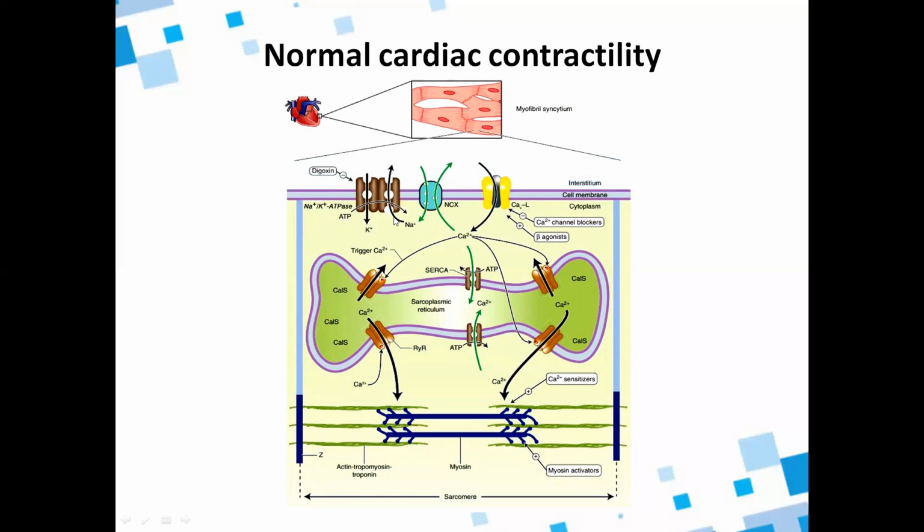So here, the sodium potassium ATPase pump, what is happening here? There is influx of potassium and efflux of sodium. And there is also a sodium calcium transporter. When the sodium is coming inside, the calcium will be exported outside. Usually, this calcium is needed for the contraction of the muscle cell, as we know. But after the contraction happens, the excess calcium should be sent outside. And how is it sent outside? Because of this sodium influx.